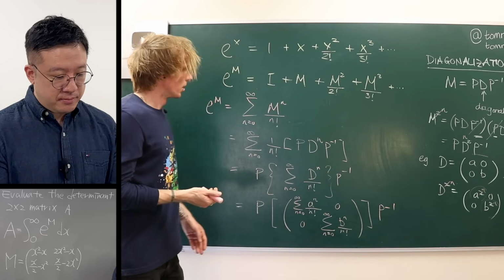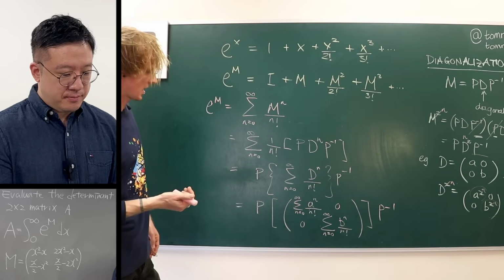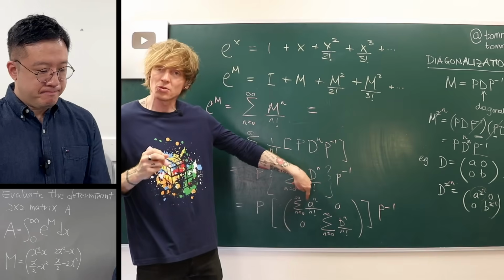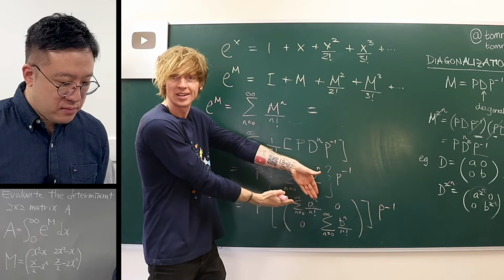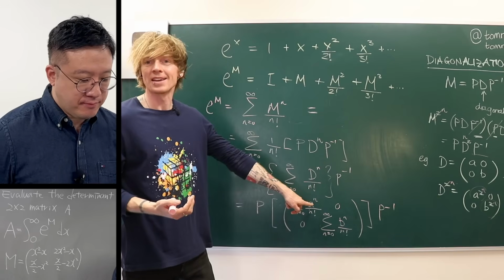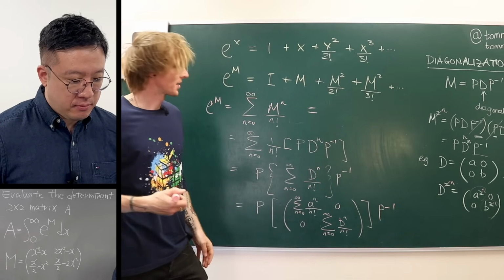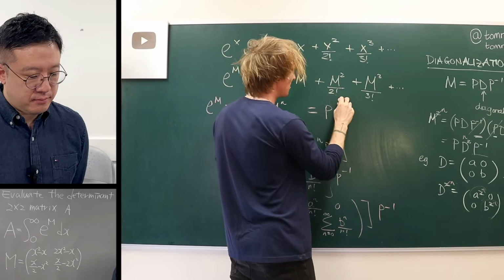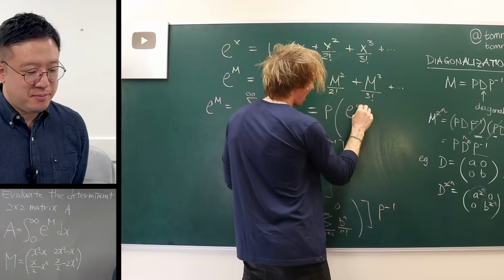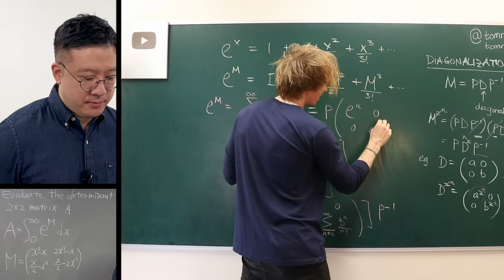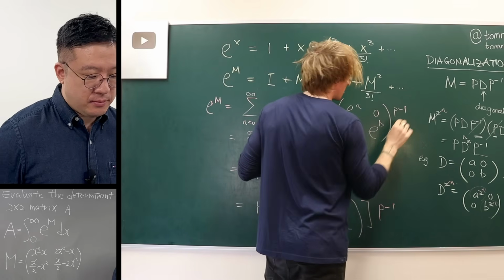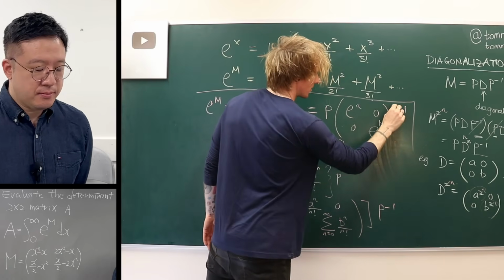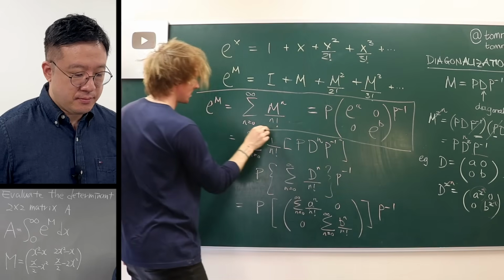So, putting all of this together, and I've kind of run out of space, but I'll write it here, if we now do this sum, this is now just an exponential function. This is literally just e to the power of a, based on that initial definition. So we can say that e to the M, we've turned into P multiplied by e to the power a, 0, 0, e to the b, times P inverse. So let's put a box around that. That's going to be important. That's a big P, like so.